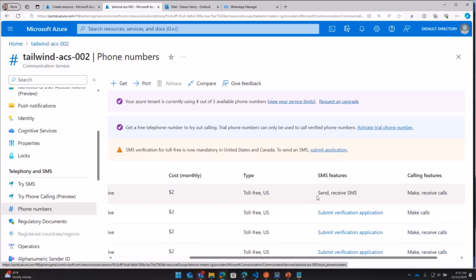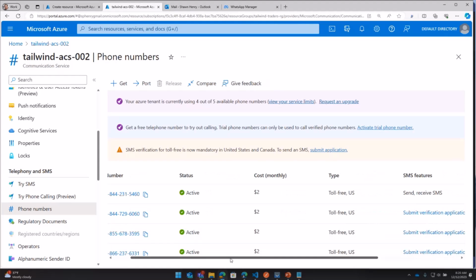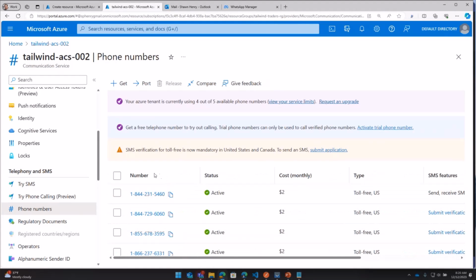So you see I've done that for one of these calls here. The rest of them have their verification process that has to be done. I can click here and we'll walk you through the verification process. And that typically takes a few weeks, but you can get started at low bandwidth without doing a verification process.